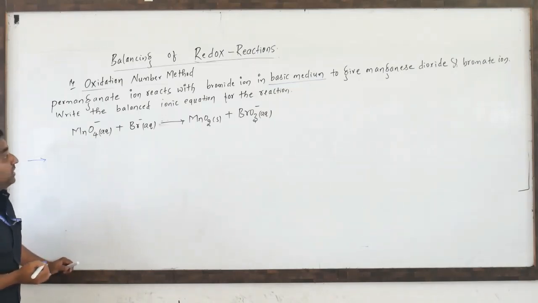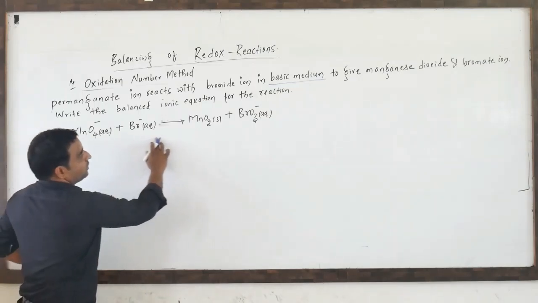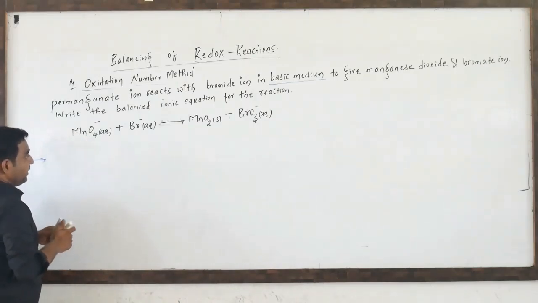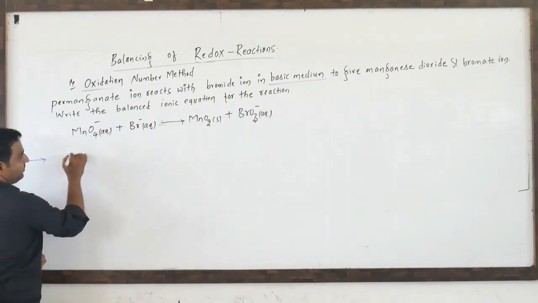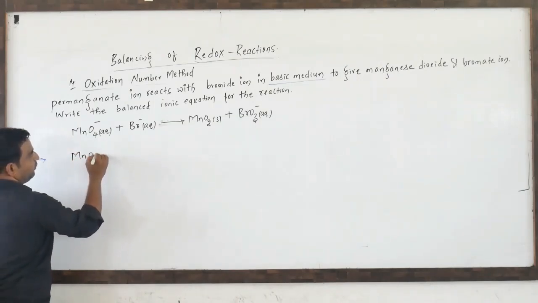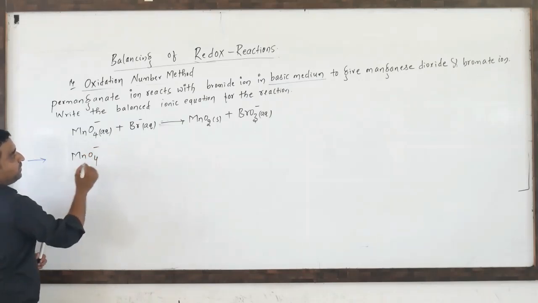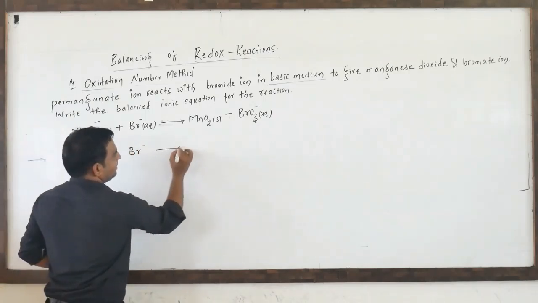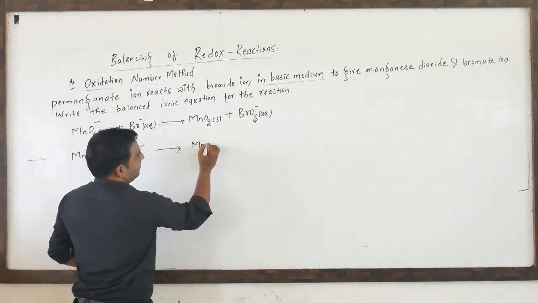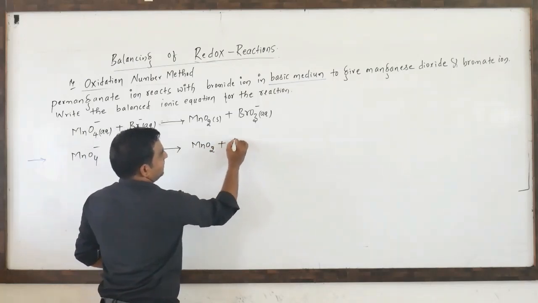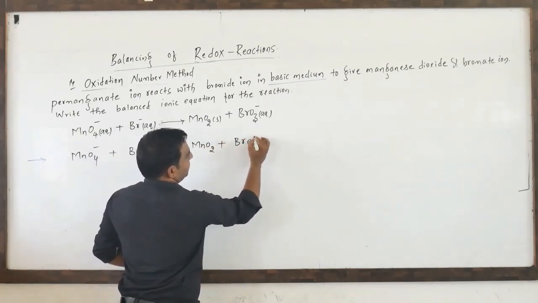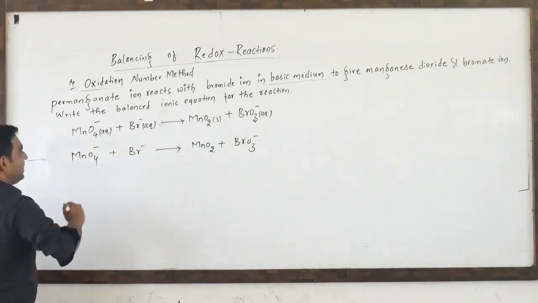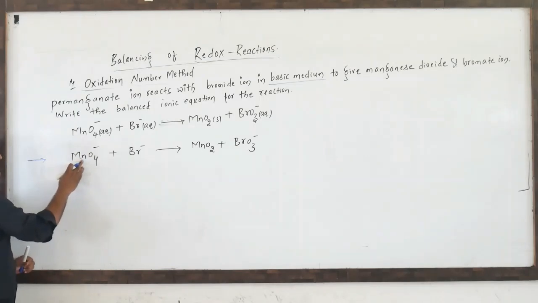In the given equation, wherever any oxidation number is not there, we have to write it. Now I will write this one first: MnO4 minus. Now I will first write bromide ion, Br minus. Now it is MnO2 plus BrO3 minus, that is bromate ion.